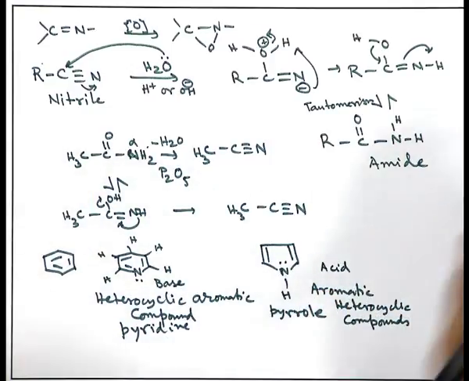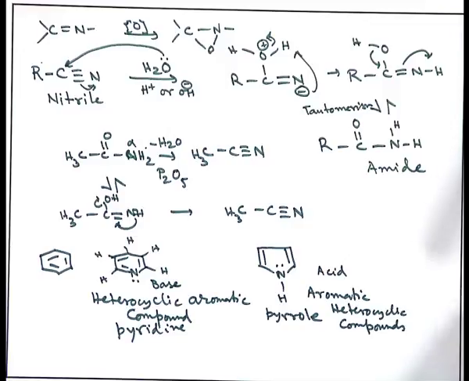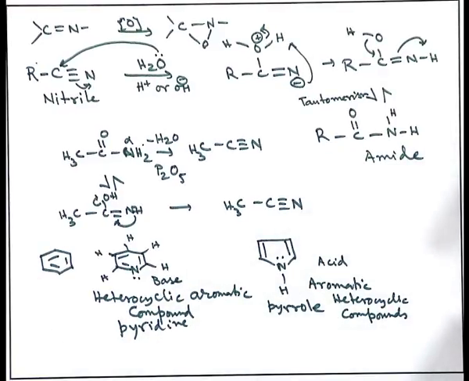So, there is a very general, nice question we asked: how come the 5 member nitrogen containing delocalized compound, that is pyrrole, is acidic in nature, and pyridine, which is a 6 member nitrogen containing aromatic compound, is alkaline or basic in nature? Answer is, the electron density on the nitrogen of the pyridine is available to be donated, but the electron density of the pyrrole unit, which is 5 membered, where its 2 electrons are being given to the ring to gain aromaticity, is not available. So, it is electron deficient in that case.